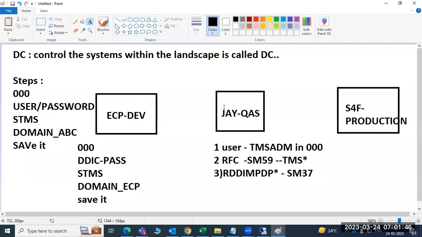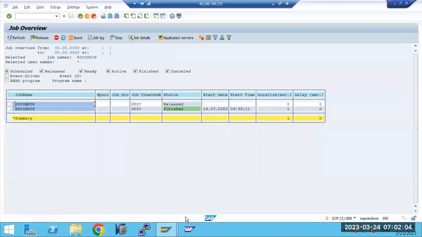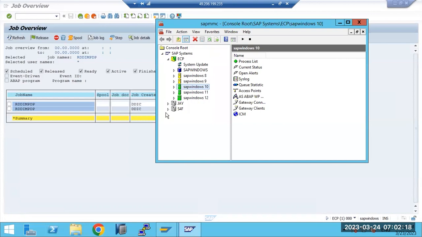How to add new systems into the domain controller. This is also very important. Okay, now how to add them? Let's open one more system here. Because we need at least two systems to perform this configuration. One system is the domain controller, so the next system is the one to be added.